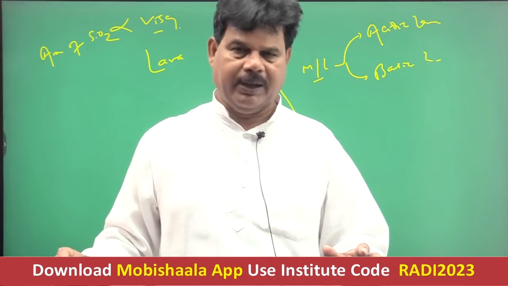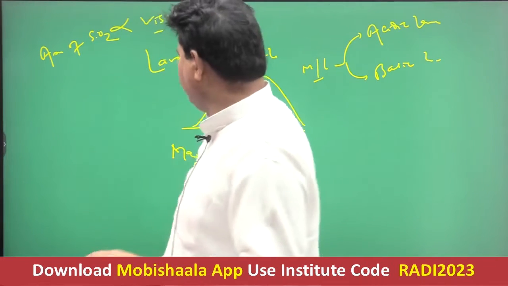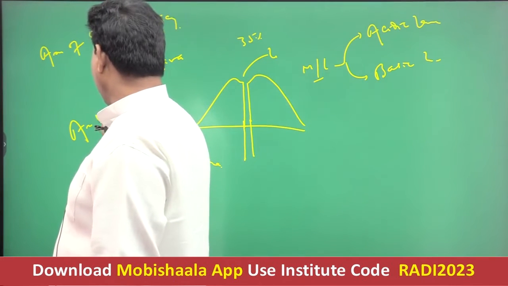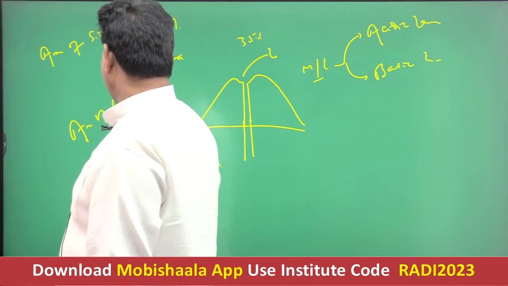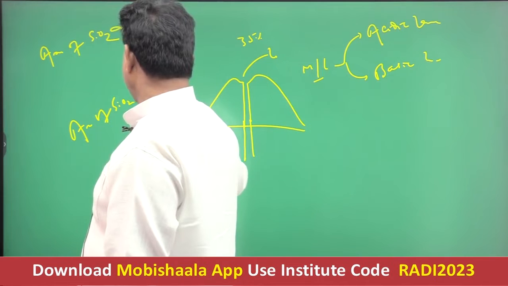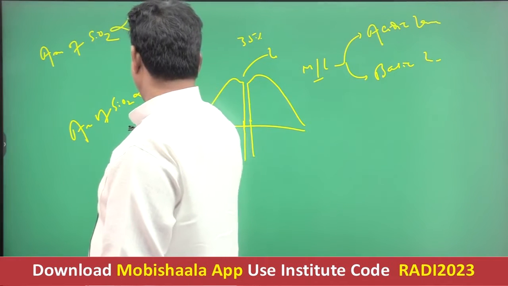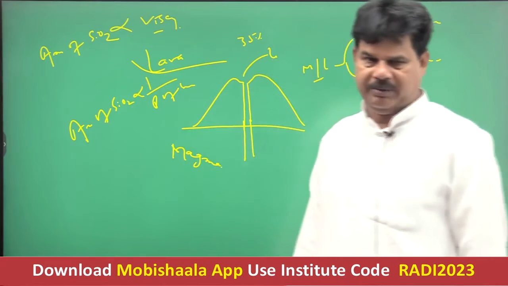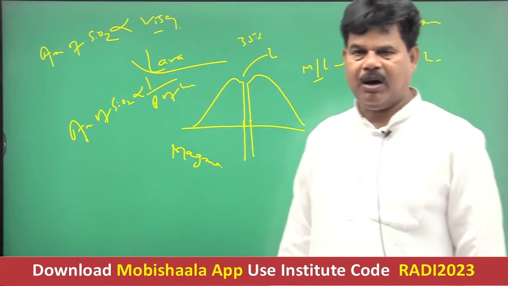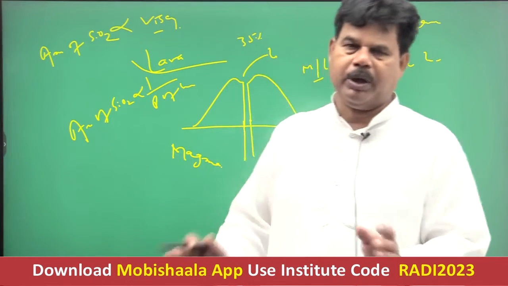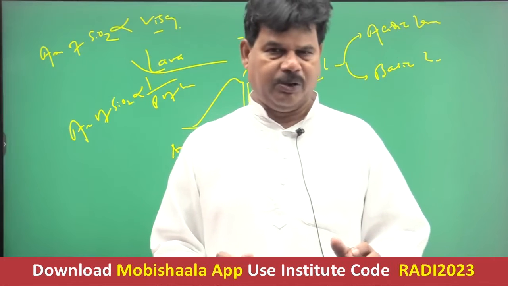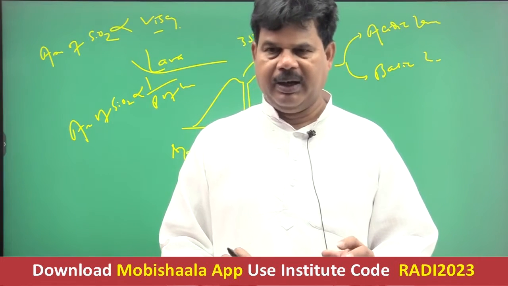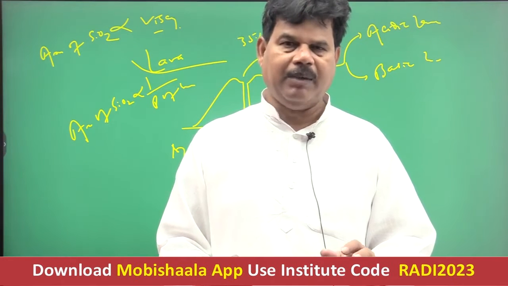Again, the amount of silica is inversely proportional to the period of solidification. It means the lava or magma which contains more silica will solidify soon, but lava or magma which contains less silica will take a long time to solidify.